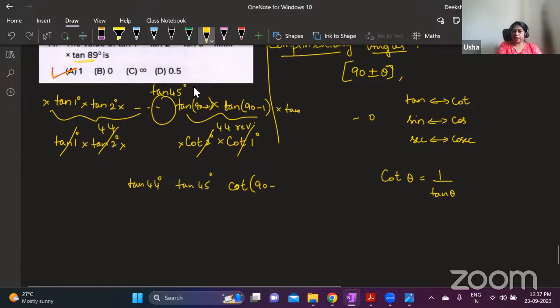Suppose tan 0 is not there, and instead up to tan 89 is given here. Now suppose we are multiplying up to tan 90. Tan 90 is infinity, which means a very large number. Whatever you multiply with it will still remain a large number. In that case, you can mark C as the answer. Here we have only 1 to 89. 1 and 89 get cancelled, 2 and 88 get cancelled. Like this, all the values up to 44 get cancelled, 44 with 46. Only tan 45 will be remaining, and this tan 45 value is 1. Is this clear, everybody? Yes or no?